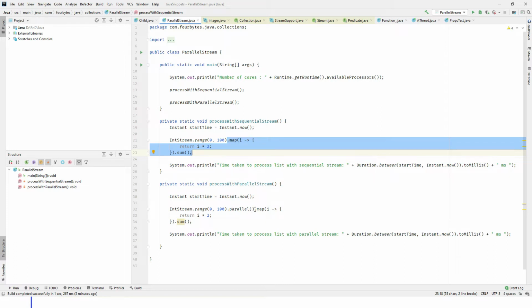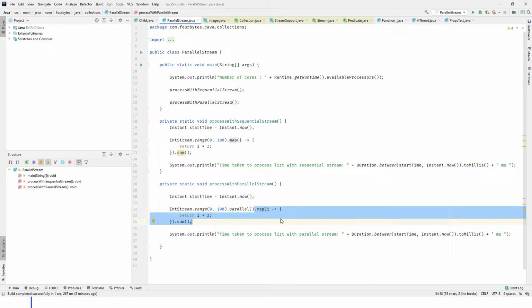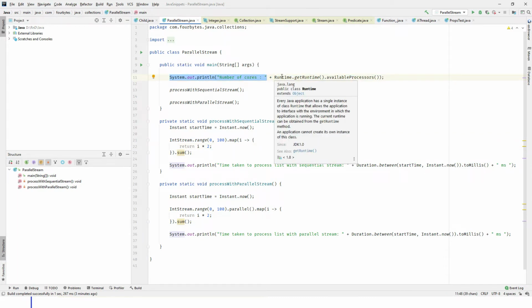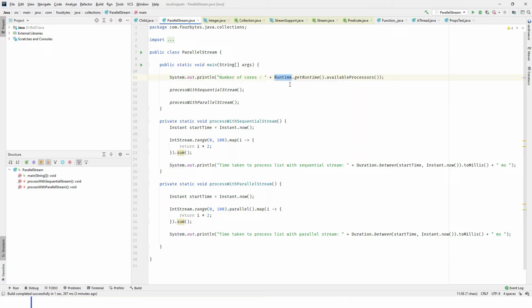The same thing I'm doing on ParallelStream as well. So the logic is same, but this will process the operations sequentially, and this will process the operations parallelly. That is the difference. Now before running, I'm printing how many cores my machine has. To know how many cores our machine is having, we can use the Runtime class: Runtime.getRuntime().availableProcessors() will give you how many cores your CPU has.